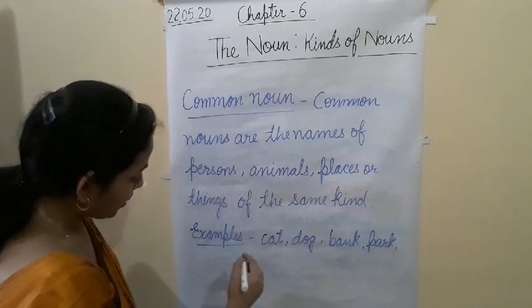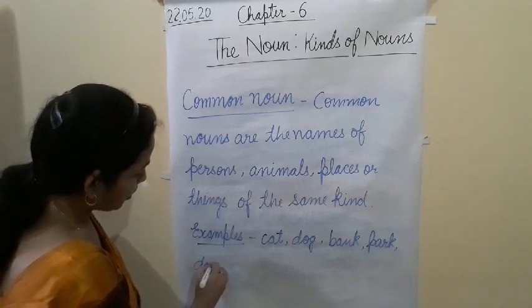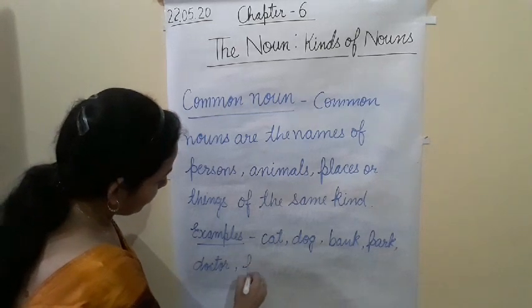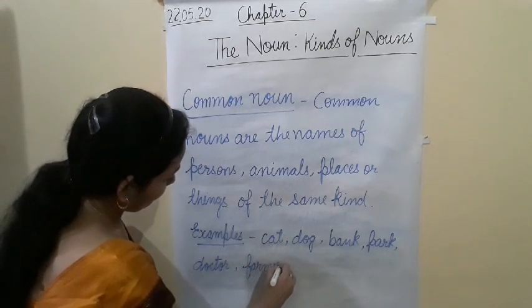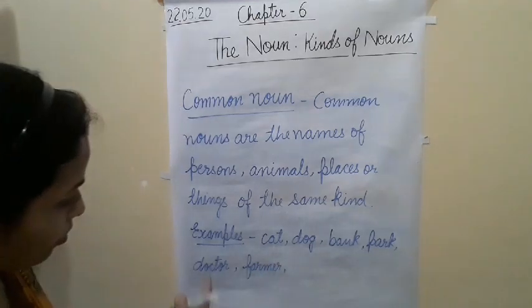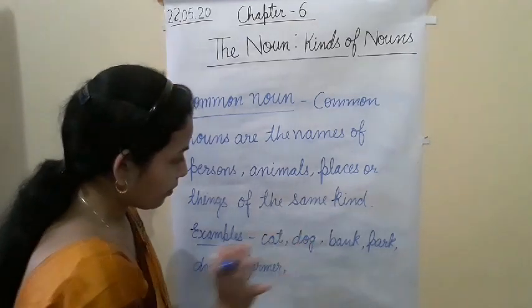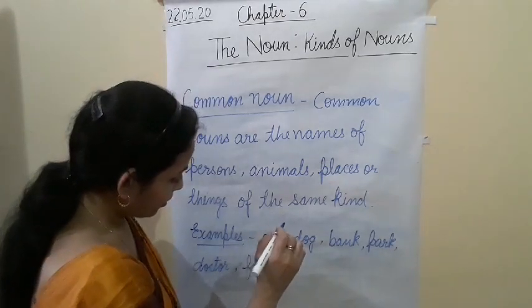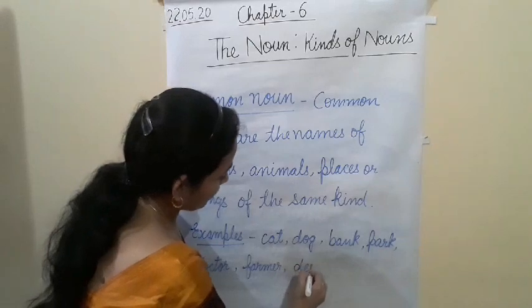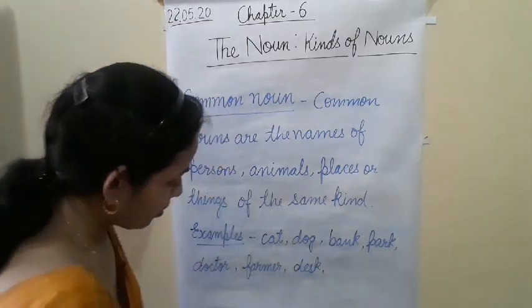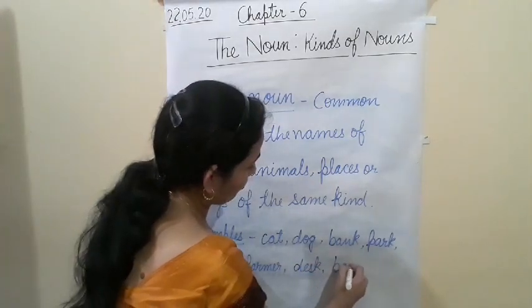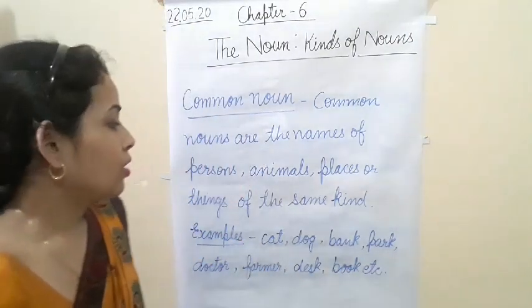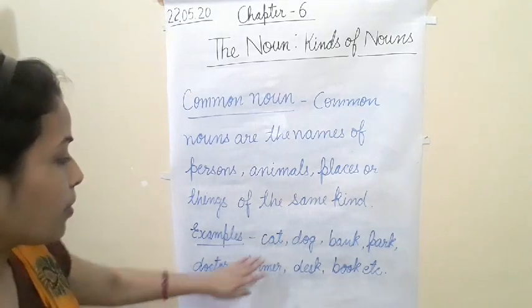Person like doctor, farmer. Now things, that is desk and book, etc. So you can see the examples.